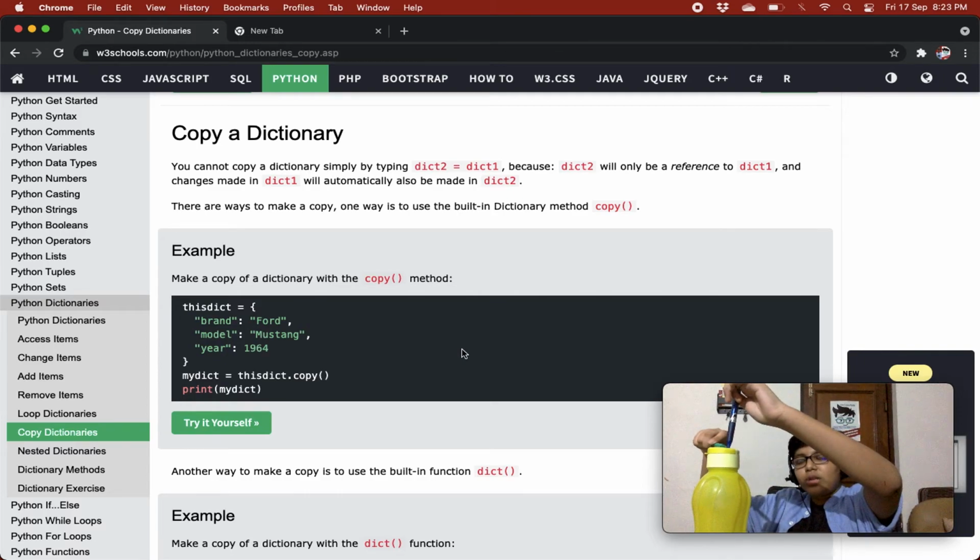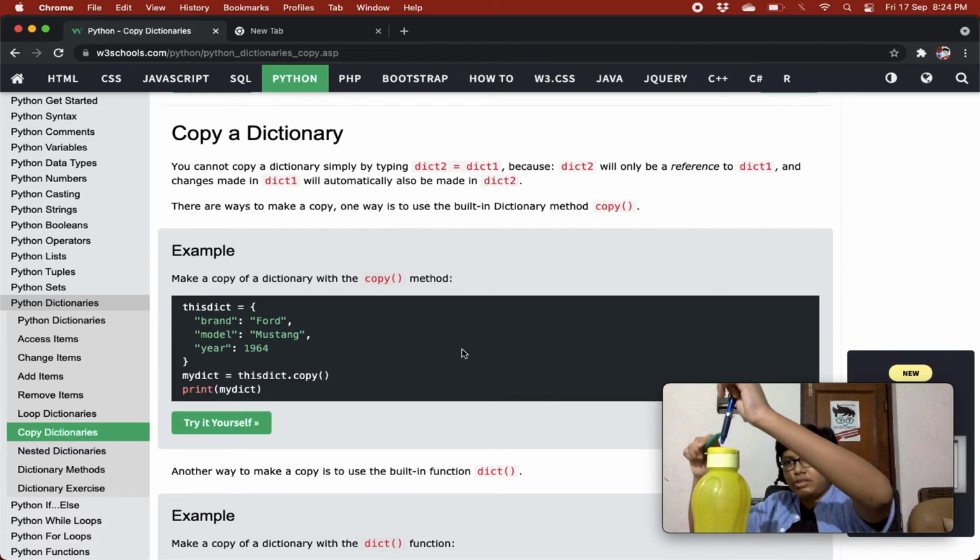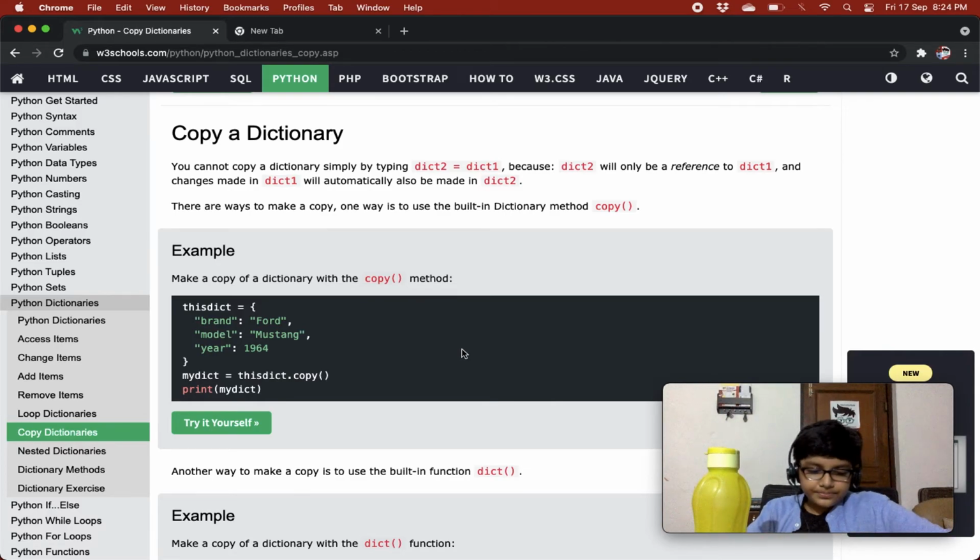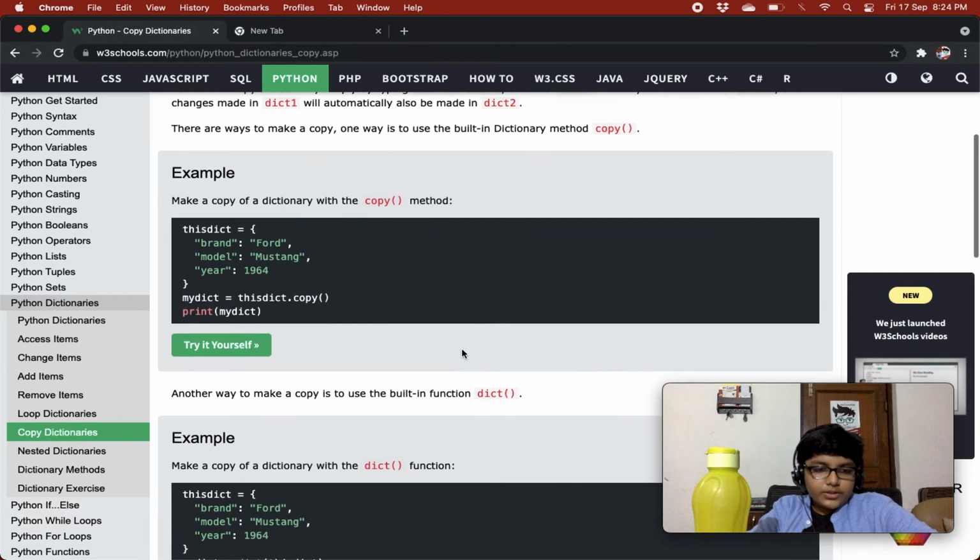If their values are the same thing, that storage place is also the same thing. So they point to the same storage place, with a common value for both of them, right? This was what was happening when we were doing dict2 equals dict1, right? So the copy method copies the dictionary for us.